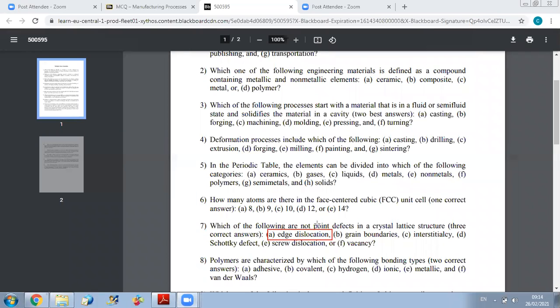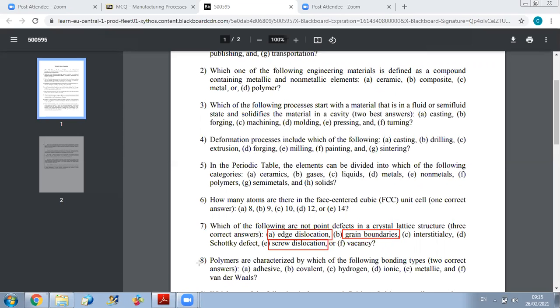So I will select it. Grain boundaries is which type of defect? Exactly, it's a surface defect, so also it's not a point defect. I will select it. Now, interstitiality is a point defect. Schottky defect is also a point defect. A vacancy is also a point defect. Screw dislocation is a line defect. So also screw dislocation is not a point defect. So here I have three right answers.